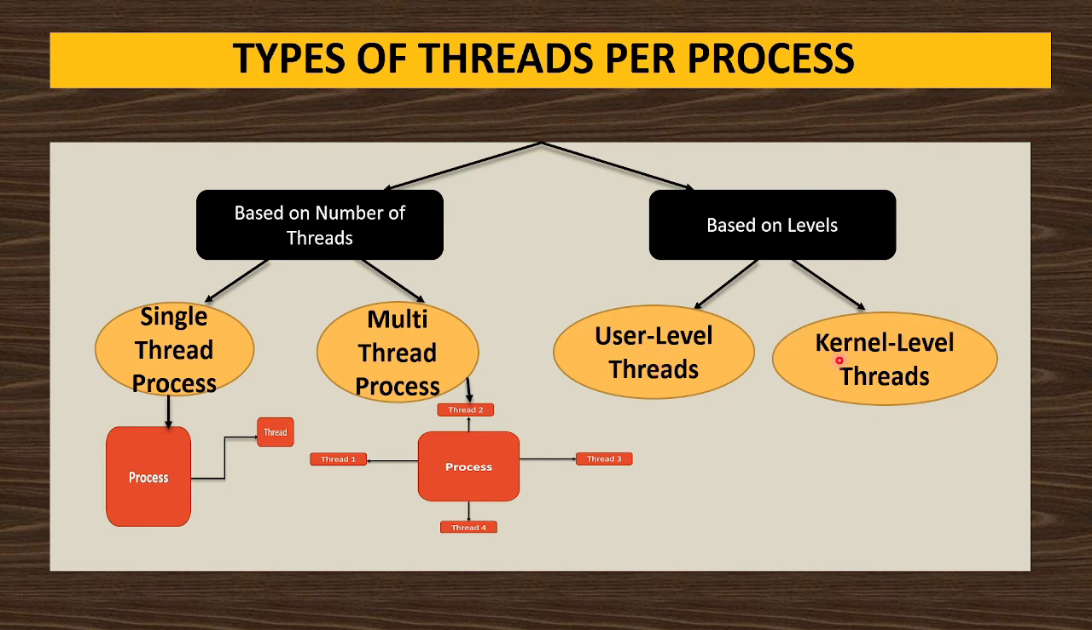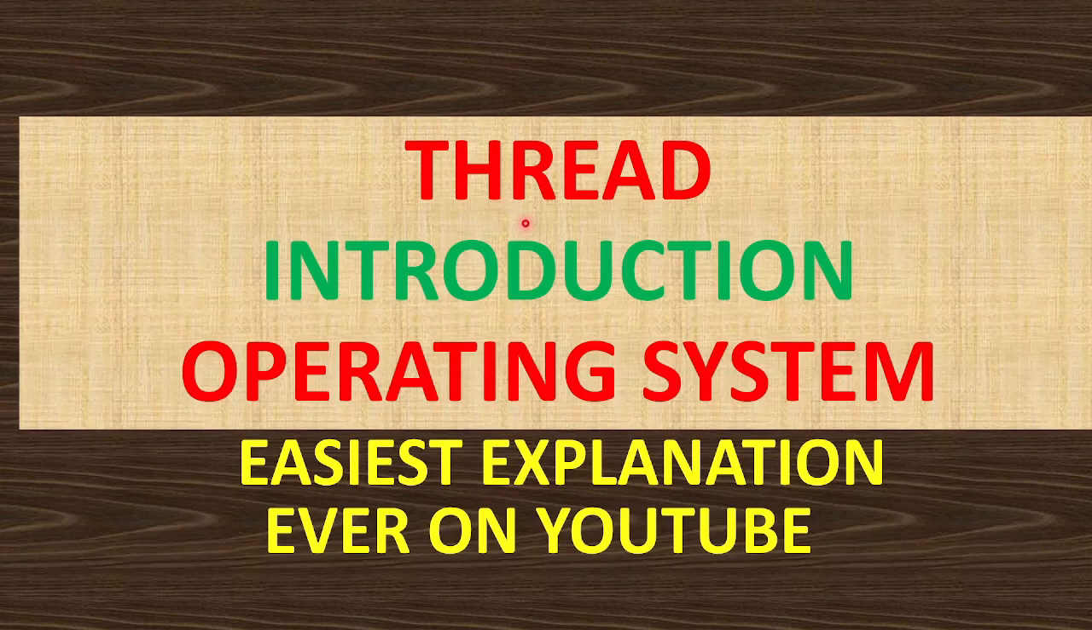Kernel level threads mean what? System processes are not under the control of users. Those system processes have to be managed by the OS only, the operating system. So system processes are divided into threads and those threads are called kernel level threads. So this was all about the thread introduction under operating system.